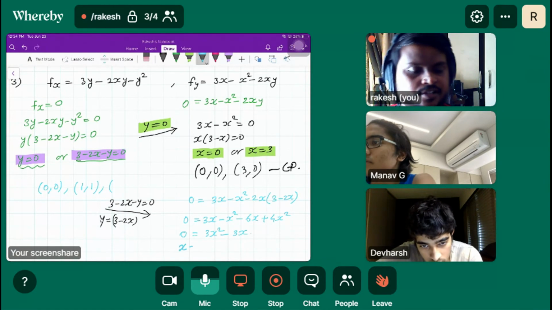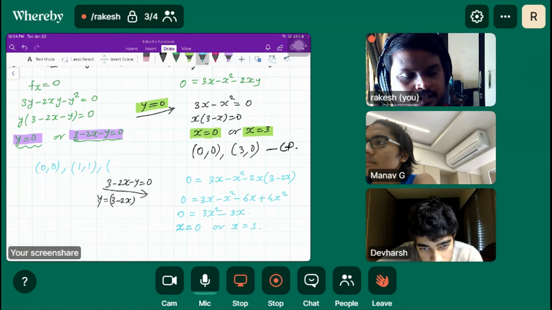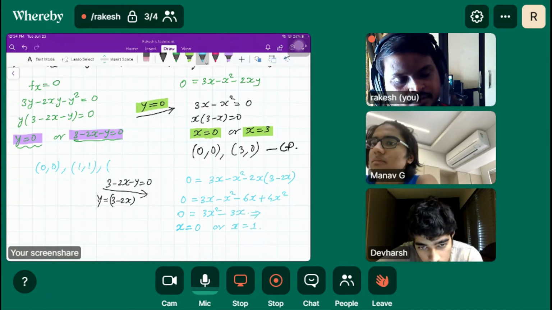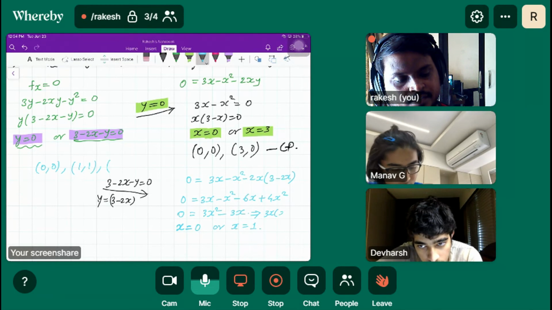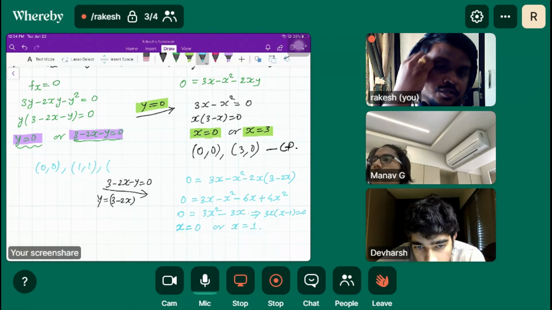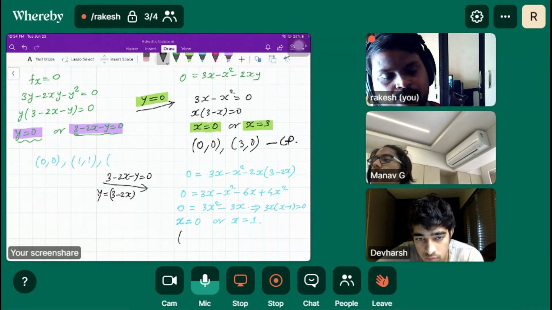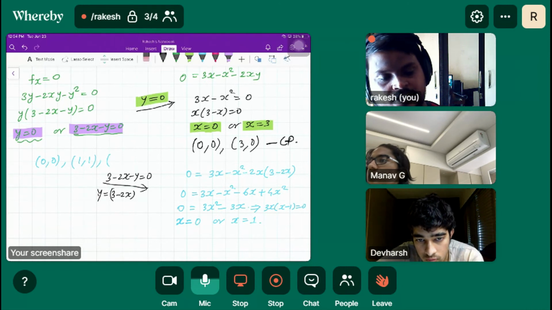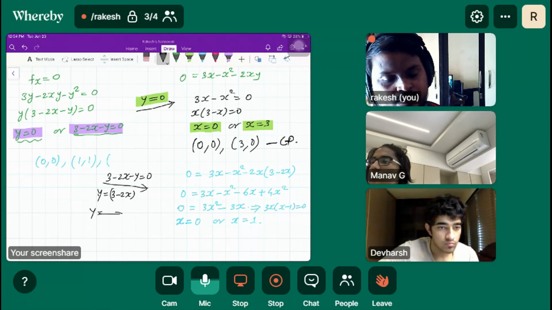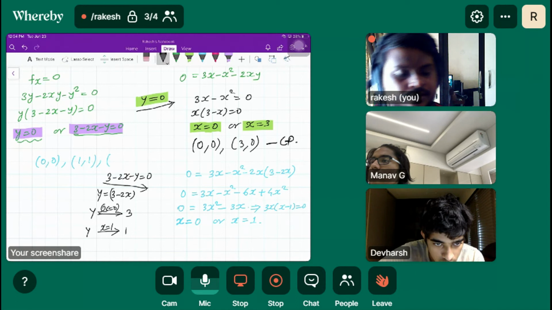So how many values of x are you getting here? x is equal to 0 or x is equal to 1. Do you agree? Why two? When you take 3x common, you get x minus 1 equal to 0. So x is equal to 0 or x is equal to 1. Now to find the critical points you have to find the y value. When you put x equal to 0, y is equal to 3. When you put x equal to 1, y is equal to 1, isn't it?